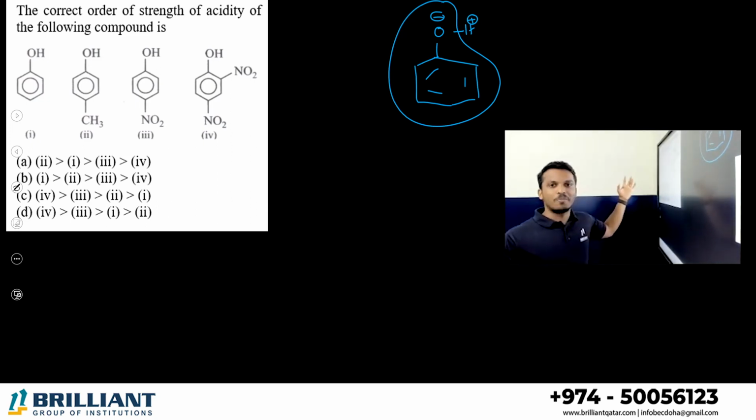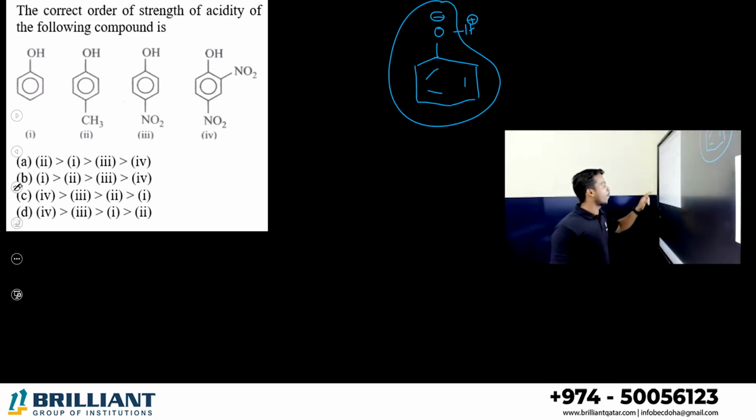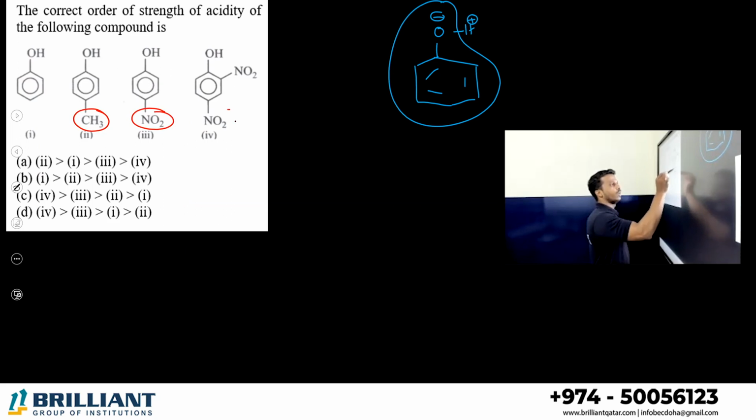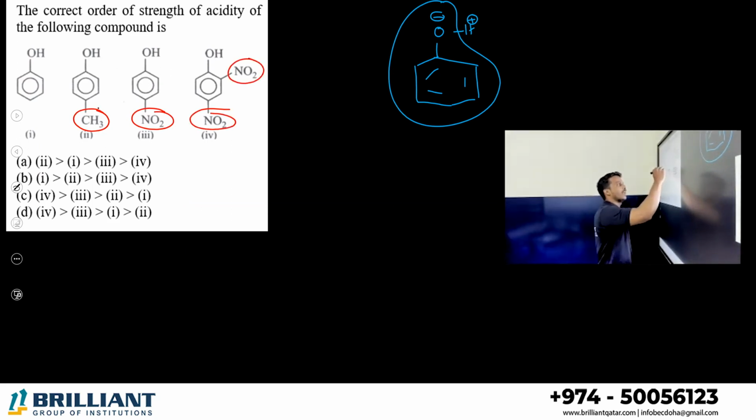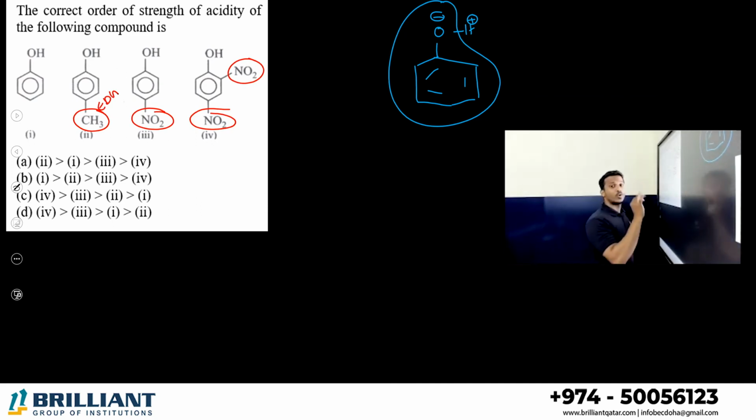Unfortunately, here all compounds contain phenol. So let's go, no problem. They will give some other hint. Here you can see a methyl group. Here you can see a nitro group. Here there are 2 nitro groups. So what is the issue? Methyl group is an electron donating group. Nitro group is a very strong electron withdrawing group.